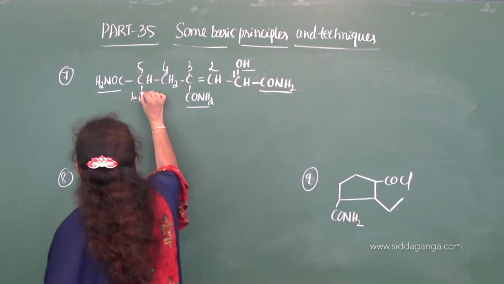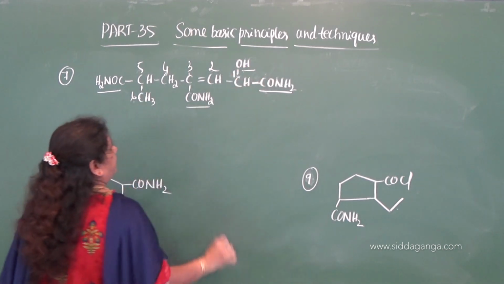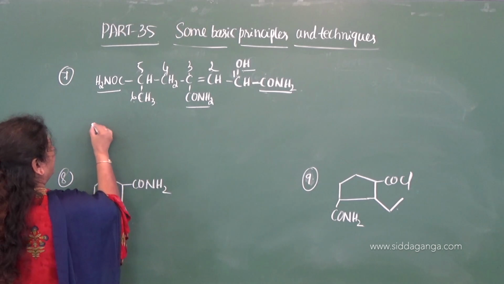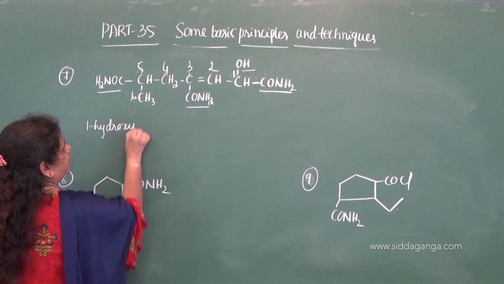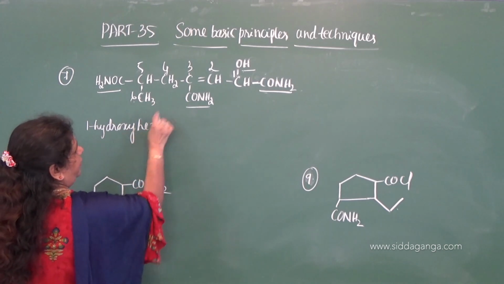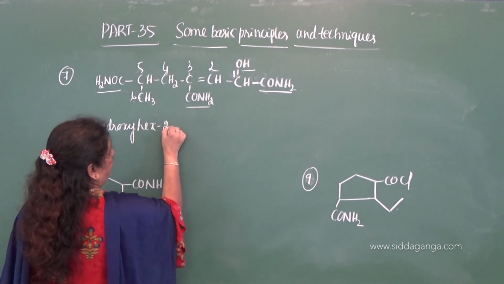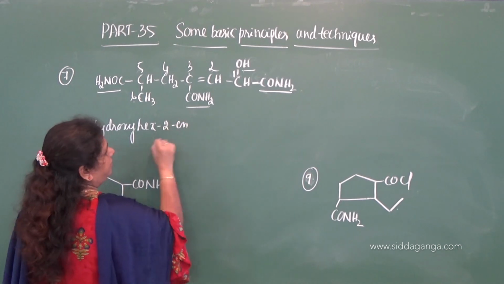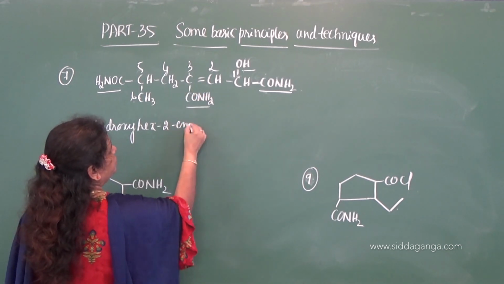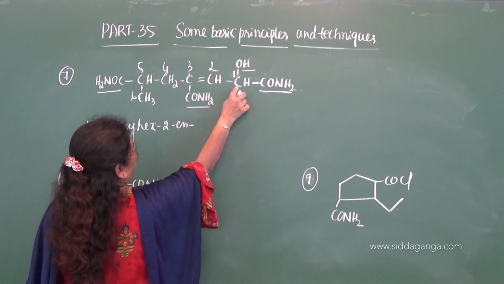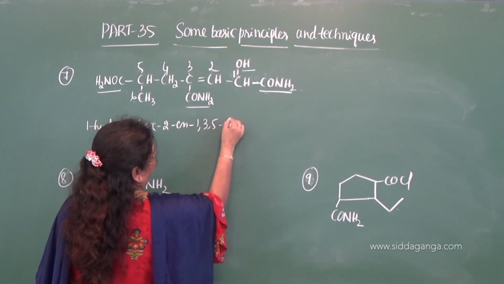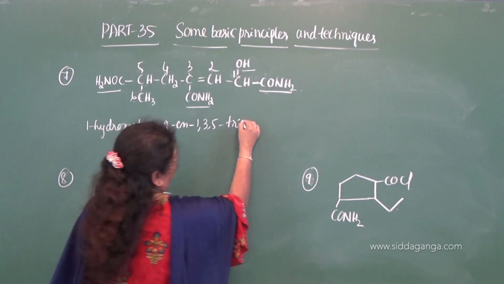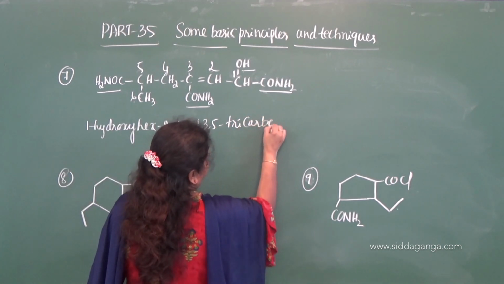Okay. Now, give the name. This is the prefix now, hydroxy, that is 1-hydroxy, correct. Hex is the root word, 2-ene, second and third carbon we have a double bond, 1, 3, 5, tricarboxamide.